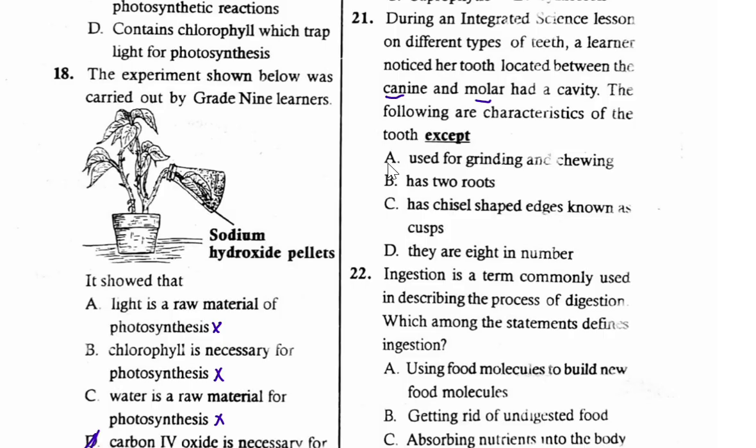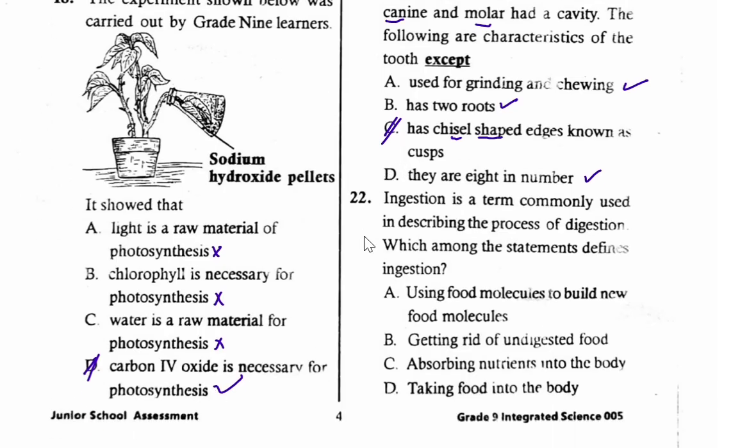A, used for grinding and chewing, that is true. It has two roots, that is true. And also part D, they are 8 in number, which is very correct. And therefore, the one which is not a characteristic of a premolar is chisel shaped. Chisel shaped is for incisors and not premolars. The correct answer is C, which is saying has chisel shaped edges known as cusps. That one is not true.